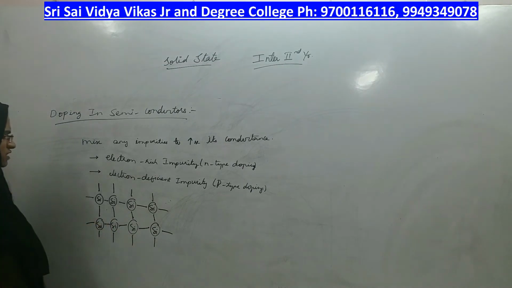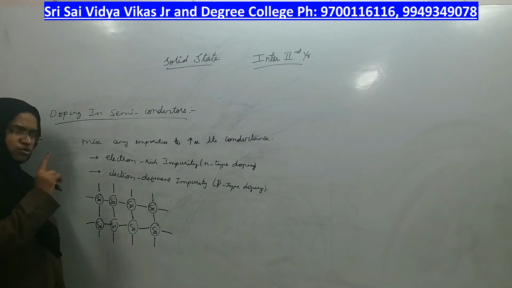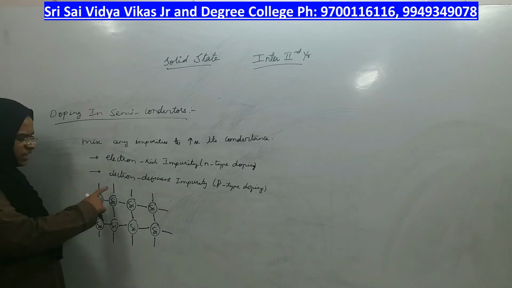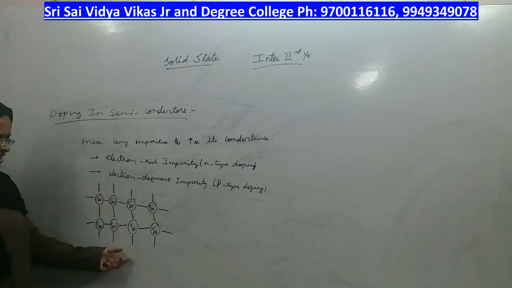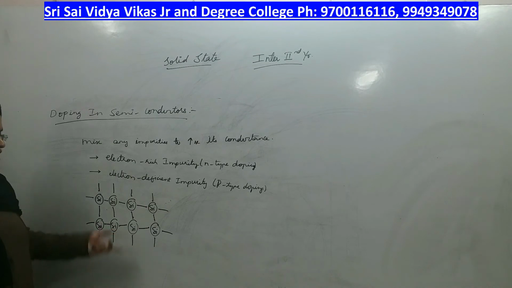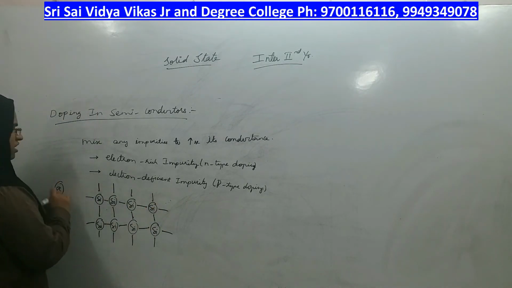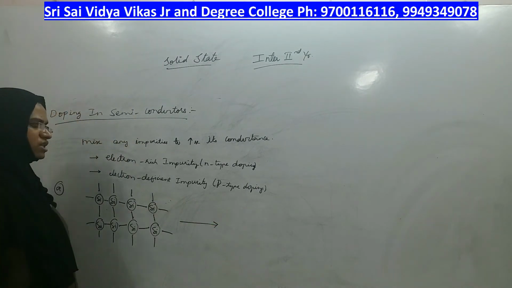These lines which you can see are nothing but a bond formed by 2 electrons, a pair of electrons, right? One electron pair forms one bond. Like that, each silicon atom is forming how many bonds? 4 bonds. This is a general semiconductor whose performance is not very high. How can you increase the performance of this type of semiconductor? Let us see by the first type of doping, which is nothing but adding electron rich impurities.